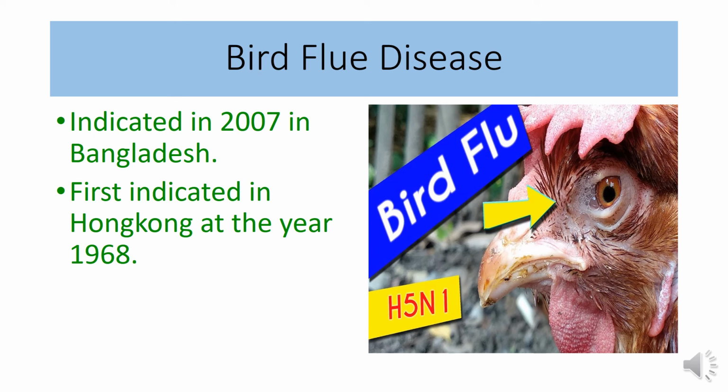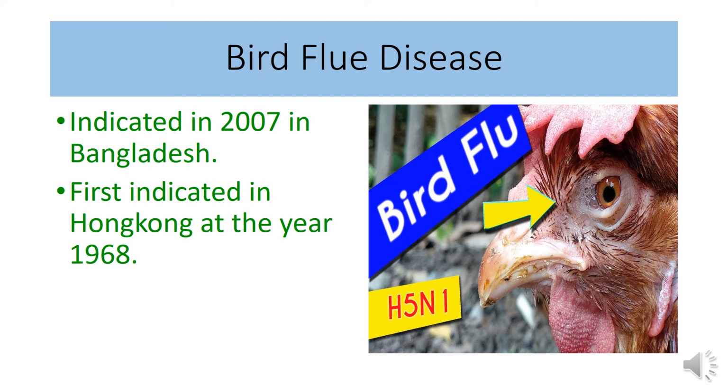In this image, you can see a symptom of bird flu disease: the eyes become swollen and water drops continuously from the eyes. This is one of the main symptoms, and the hen can die before showing any symptom.